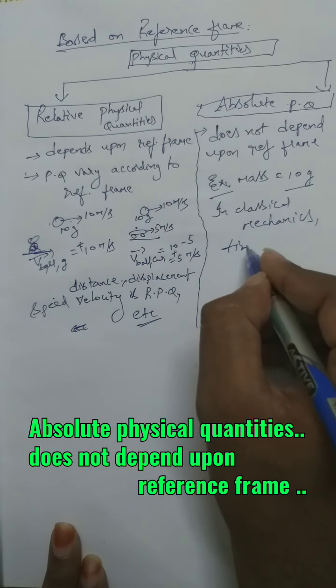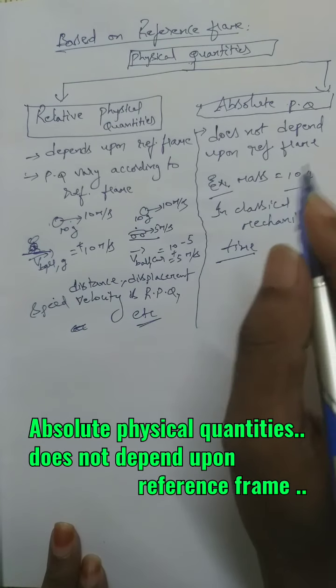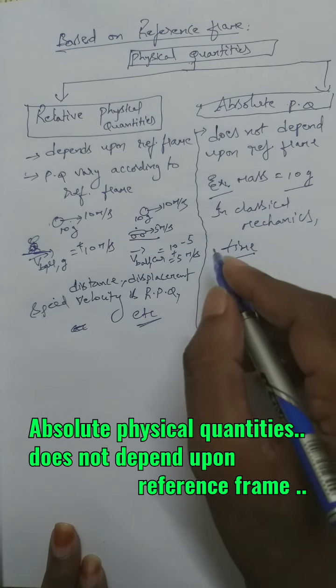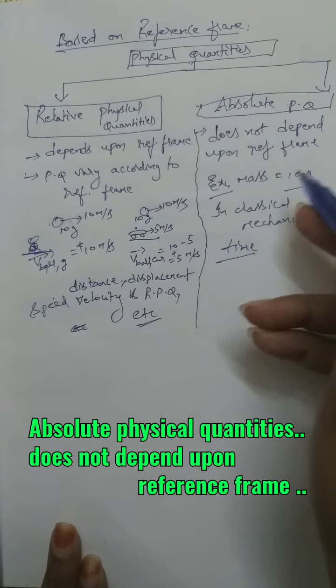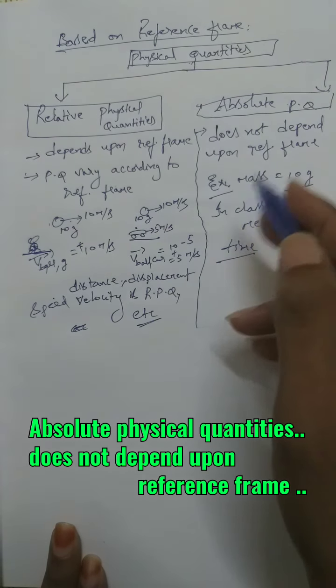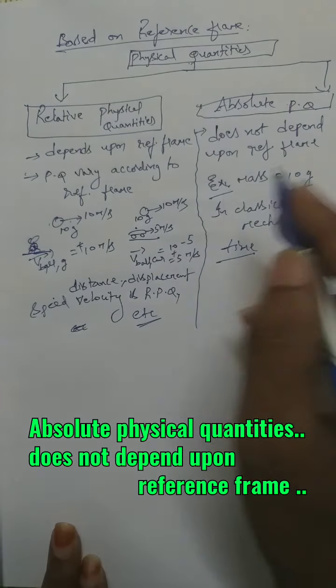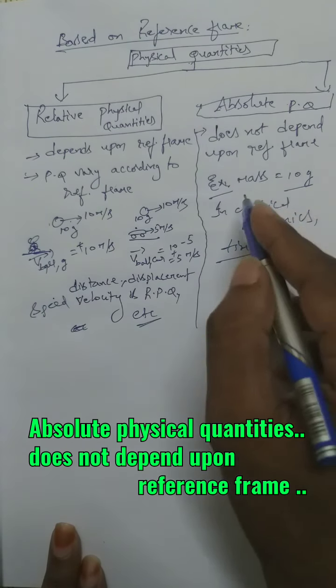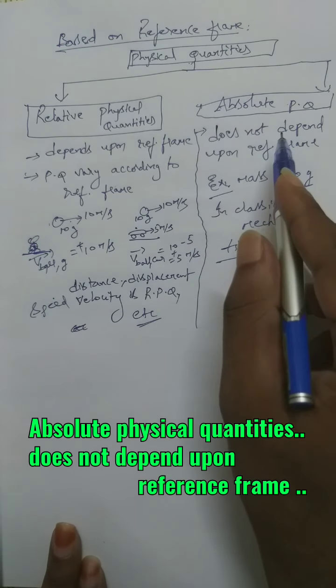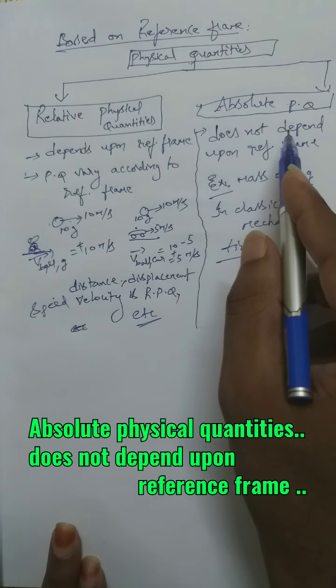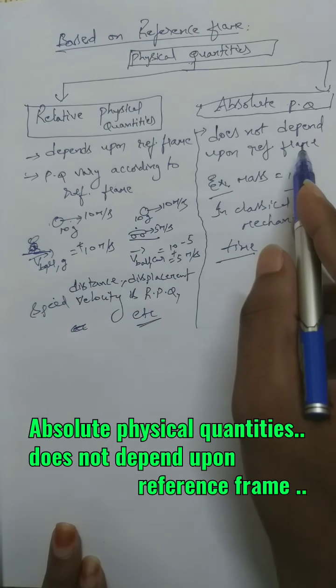Even time is an absolute physical quantity in classical mechanics. Later in relativistic mechanics, you will observe that mass also varies, but that is a different thing. In classical mechanics, you need to remember that mass is an absolute physical quantity, which means it does not depend upon reference frame.